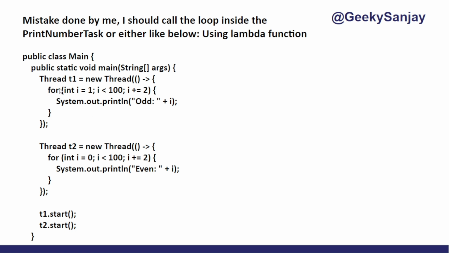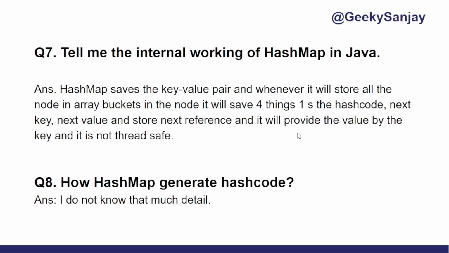Based on the lambda function, it is the same, whatever I'm just defining the task here instead of in a new class. So you can see thread 1 and thread 2. On thread 1, I'm creating for the even, and here I'm creating an odd, and on thread 2, I'm creating here the even. Then t1, t2 will start. So this is the right code which I should have written, but I made a mistake and created multiple threads instead of one. So next, question number 7, he told me, tell me the internal working of HashMap in Java.